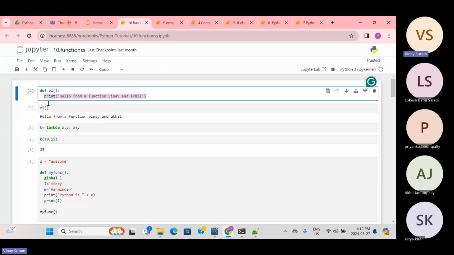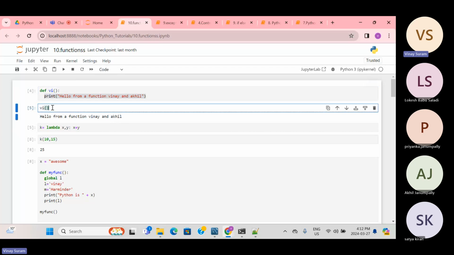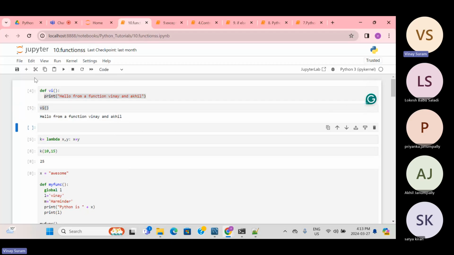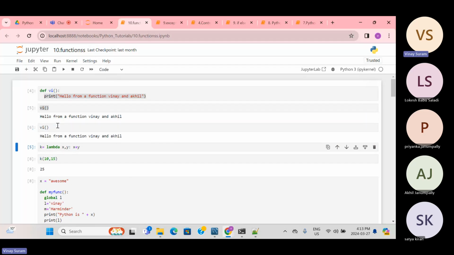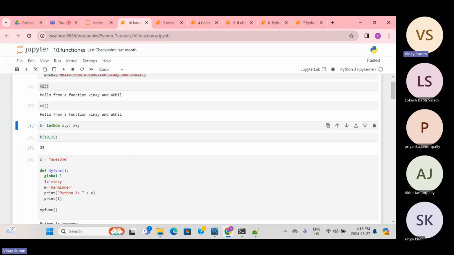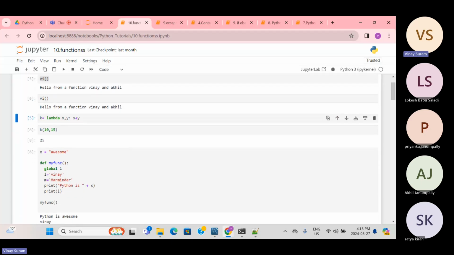Reusing the code means I have used this function here, and again I can call this function in the next line as well. So you're not writing the code again and again, you're just calling the function. Now the other way of writing a function is the lambda function. A lambda function is also known as an anonymous function.